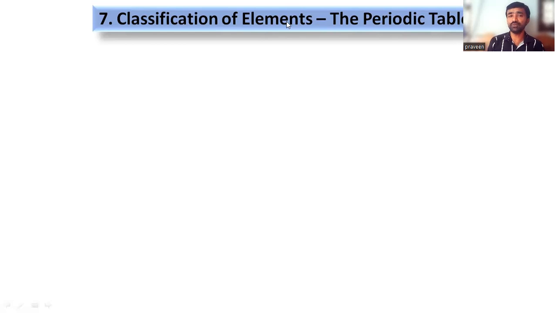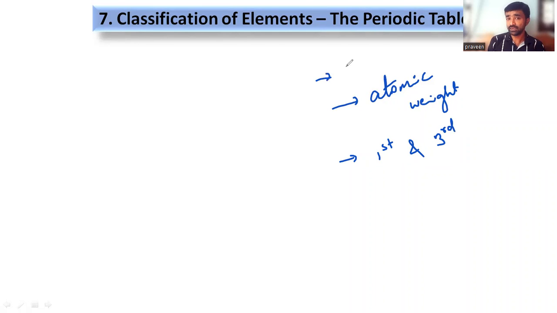Those three elements were selected into a group based on atomic weight, right? Then those three elements, also with similar properties, the first and third element, made a group of three elements.